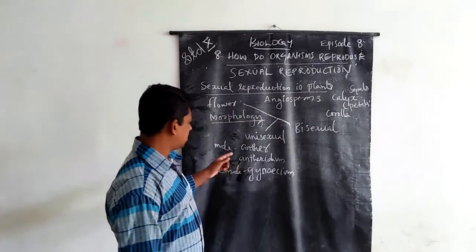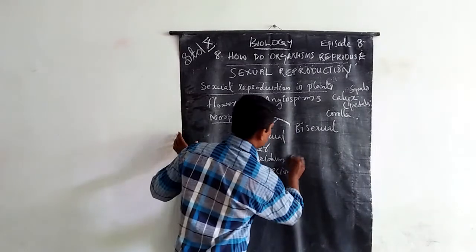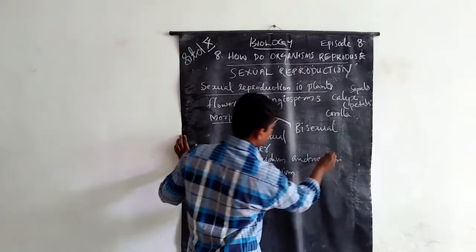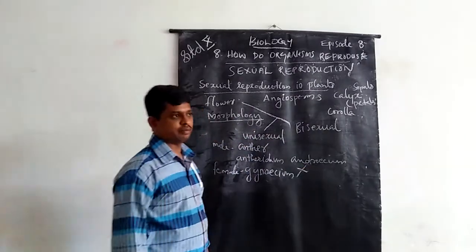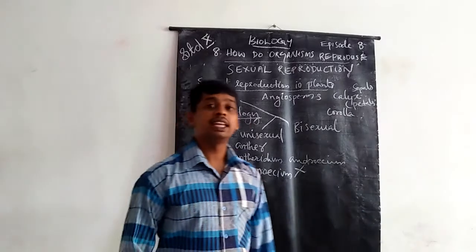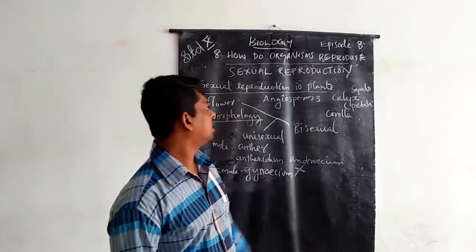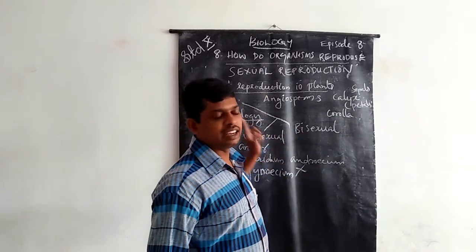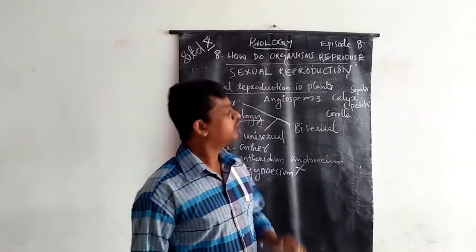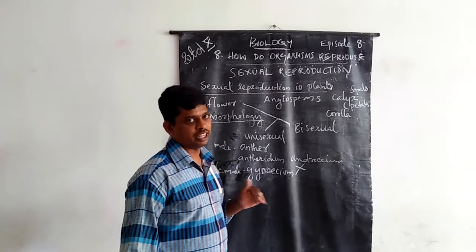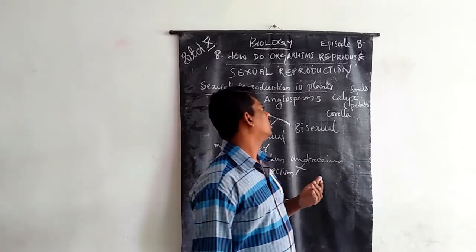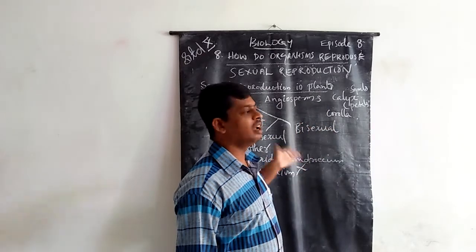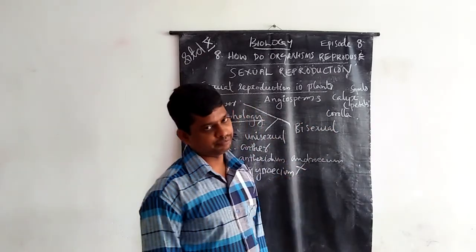And then androecium and gynoecium. The major flower parts are calyx, corolla, androecium and gynoecium.